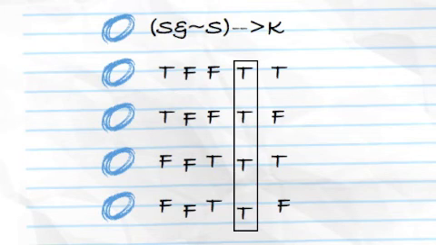But now notice, if the antecedent of the conditional is false, then the entire conditional is true. So there's no way that you can make the premises of this thing true and the conclusion false. You can't do it. That's because the antecedent is never true.